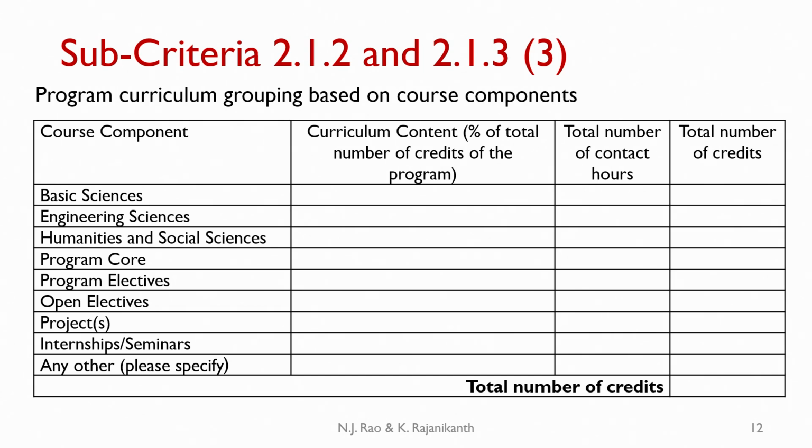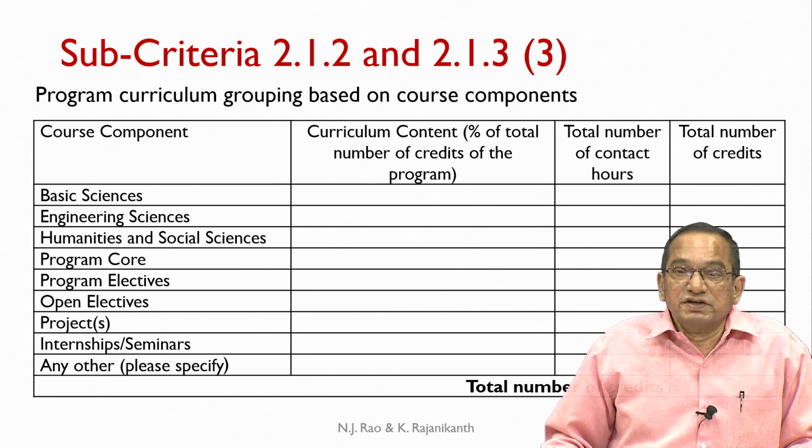Against each component, the percentage of the total number of credits of the program allotted to that component must be mentioned. The total number of contact hours also must be mentioned, and the total number of credits must be mentioned. This table is used to assess the quality of the components of the curriculum.